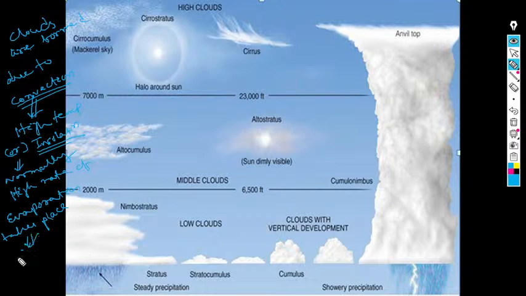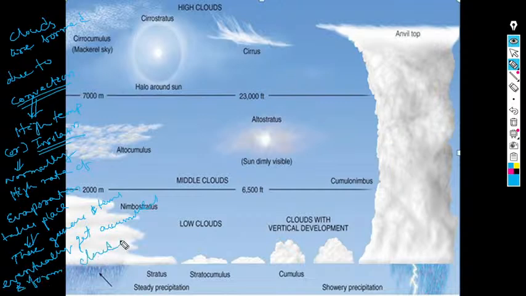Evaporation takes place. These gaseous streams eventually get accumulated and form clouds. So these are the basics.